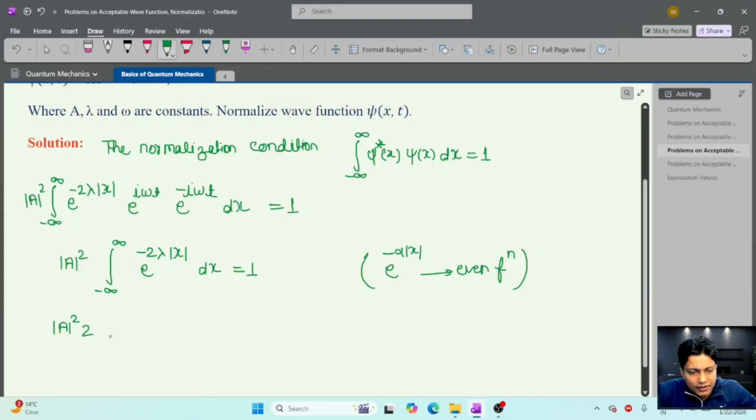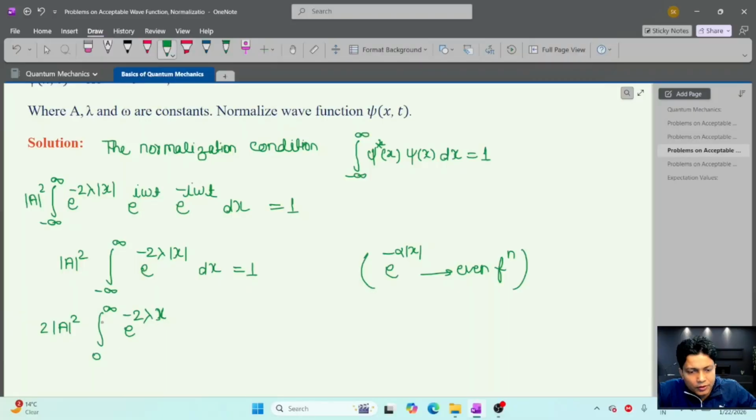This will be 2 times the integration from 0 to infinity, and this will be 2 lambda times x, because in the region 0 to infinity mod x will be x, as it's a positive region.